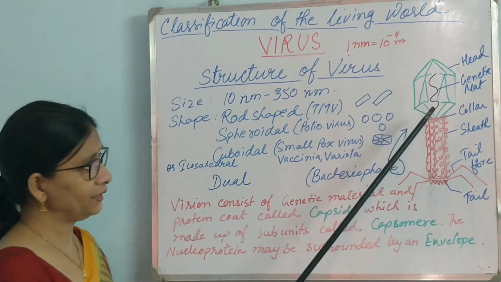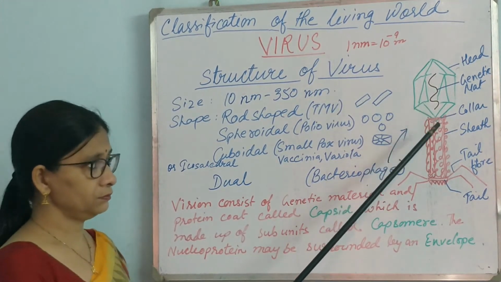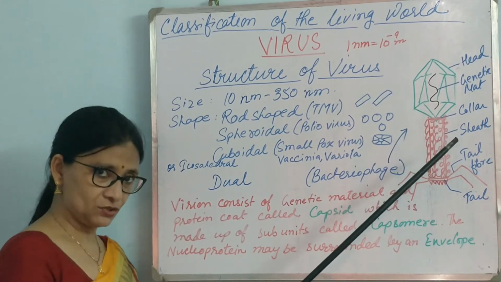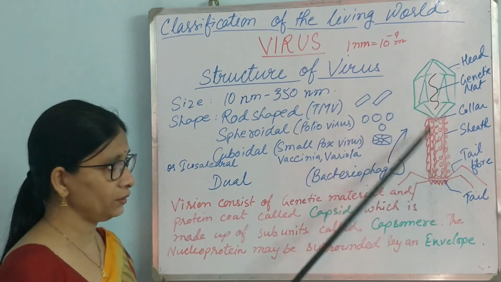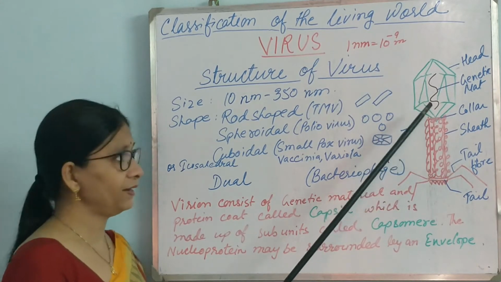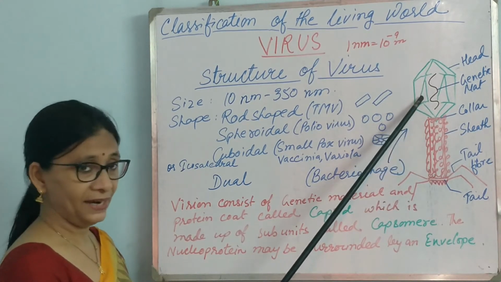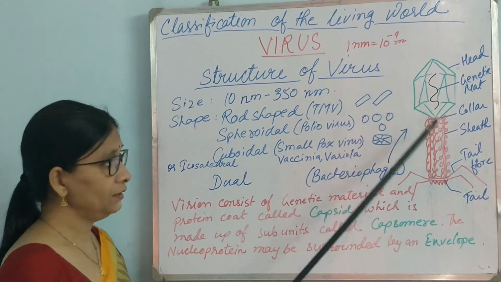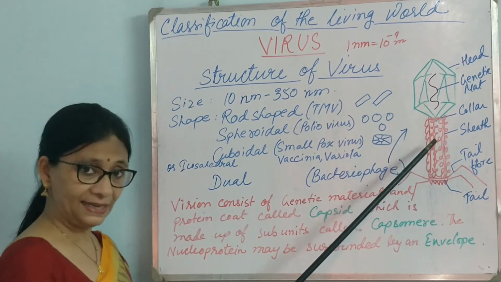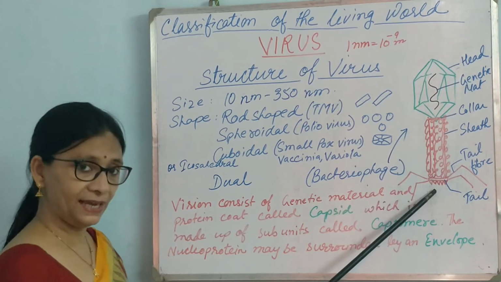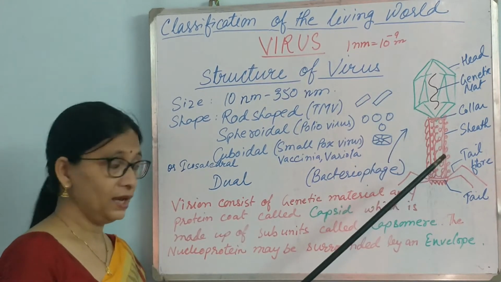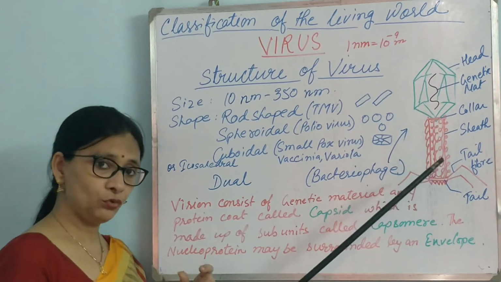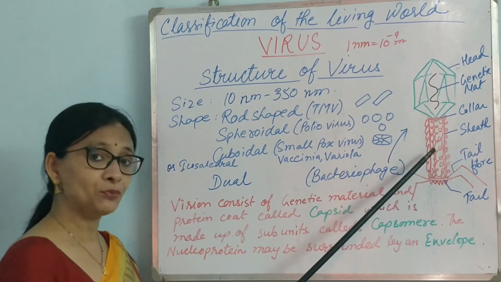Now look here, the bacteriophage. Virus will consist of a protein coat. So bacteriophage also has a protein coat. Now the protein coat here is divided into three parts. There is head, which is cuboidal. Then the body is helical in shape, and then there is tail region. So this whole thing is the capsid. And the capsid is made up of individual subunits that are known as capsomere.